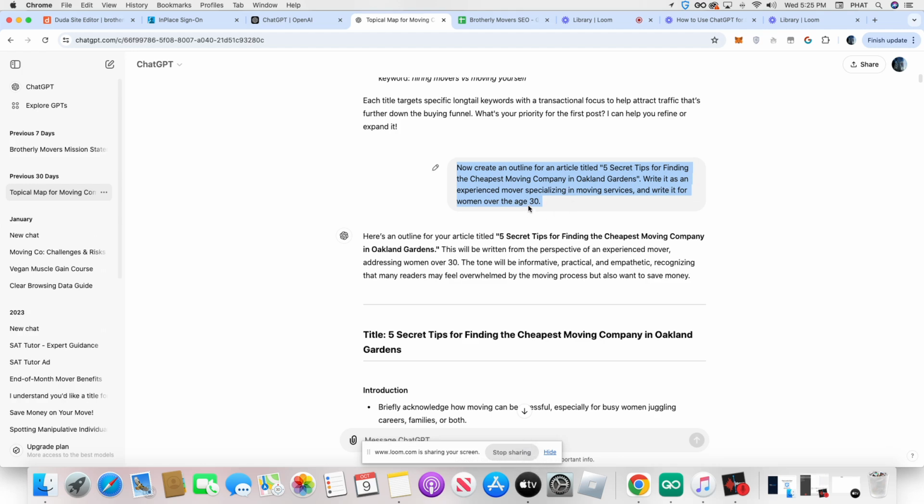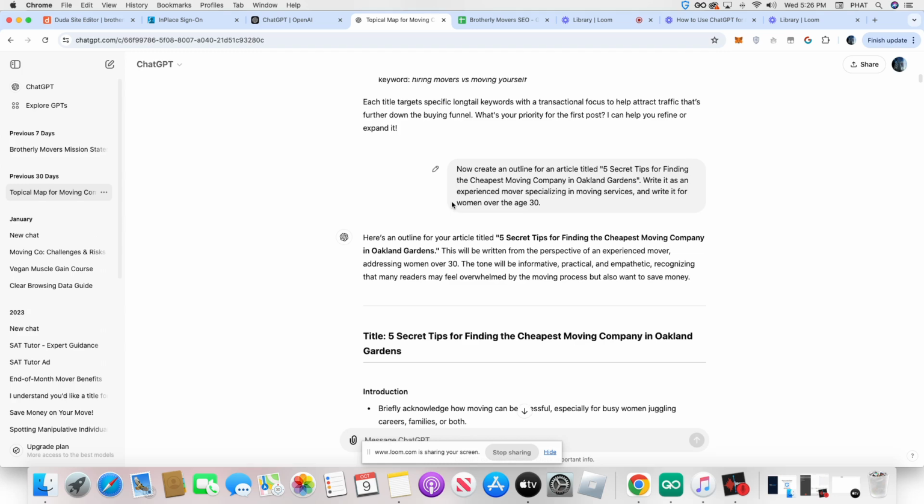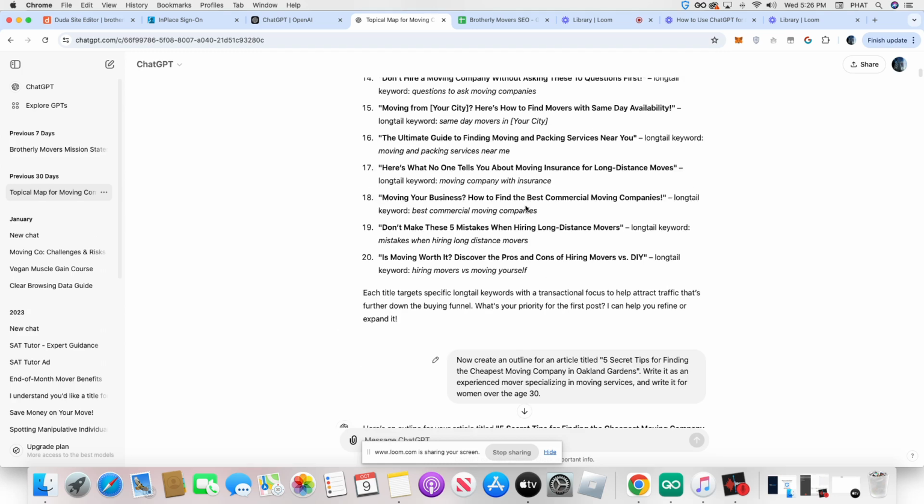Well, this part right here is just your ideal client. So I like women over the age of 30 as my ideal client because they're generally easier to work with. So you also want ChatGPT to write it as an experienced mover, so it sounds like you know what you're doing when it comes to moving services.